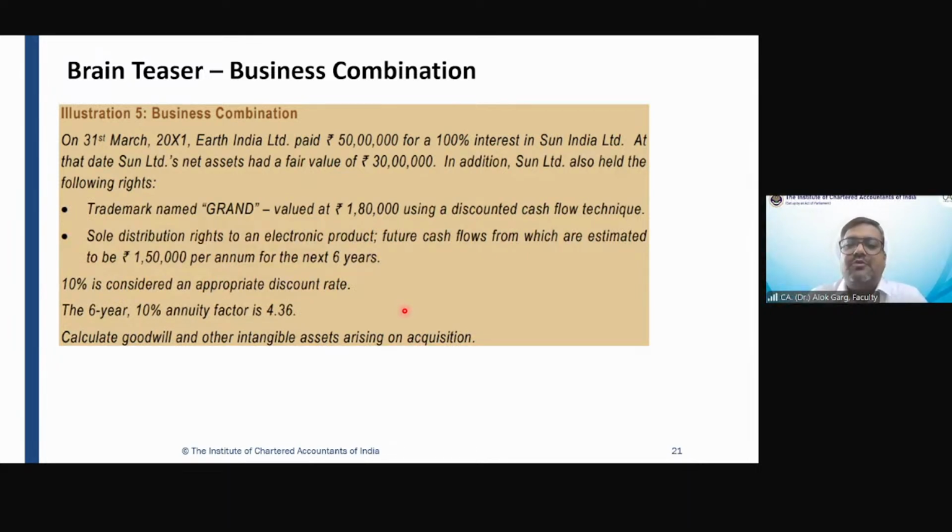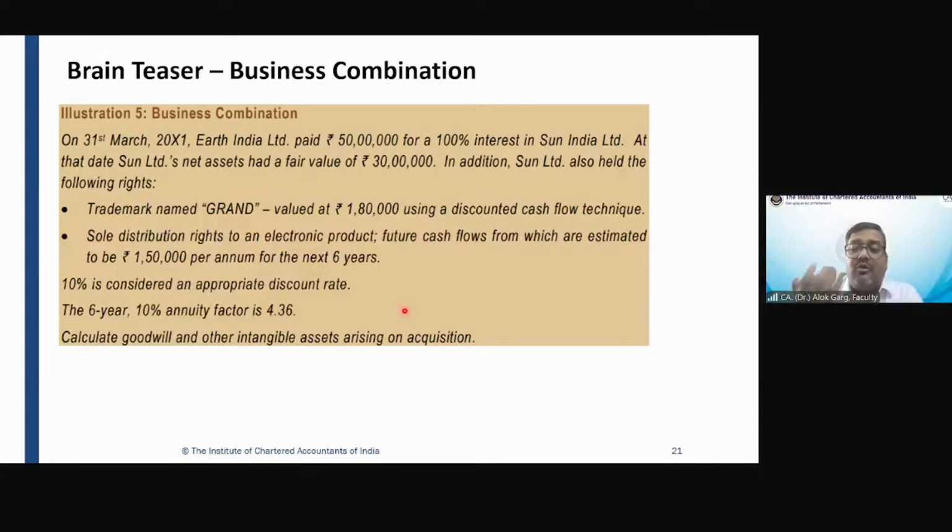On 31st March 2001, when this business combination transaction is happening, Earth India is paying a consideration of 50 lakh rupees. Earth India is acquiring the net assets of 30 lakh rupees at fair value. Earth India is also acquiring a trademark, the valuation of which comes out at 1,80,000 rupees.